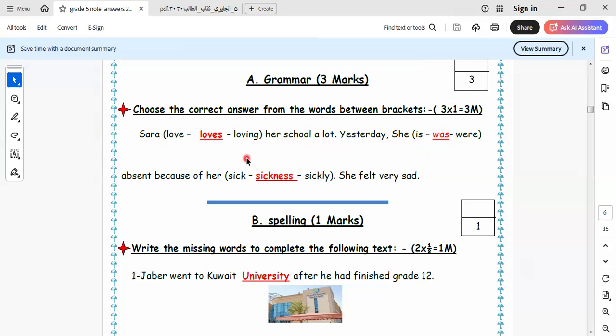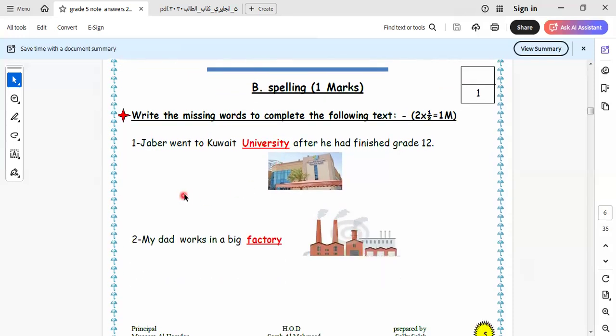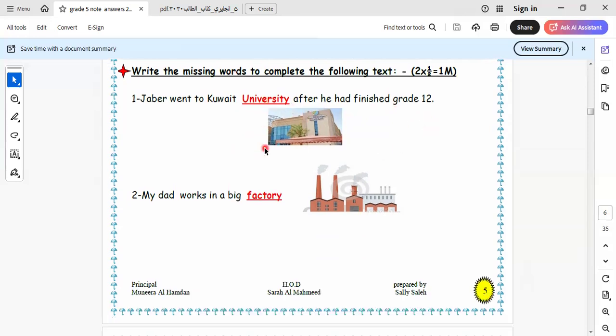So here I ask about something that happened, or a fact. It will be love. Why? Because Sarah here is singular, and this sentence expresses the present simple form. Because of her, she felt very sad. Here, sickness will be a noun. Let's continue the rest of the exercise. Jaber went to quit school after he had finished grade 12. Went to quit what? Quit university.